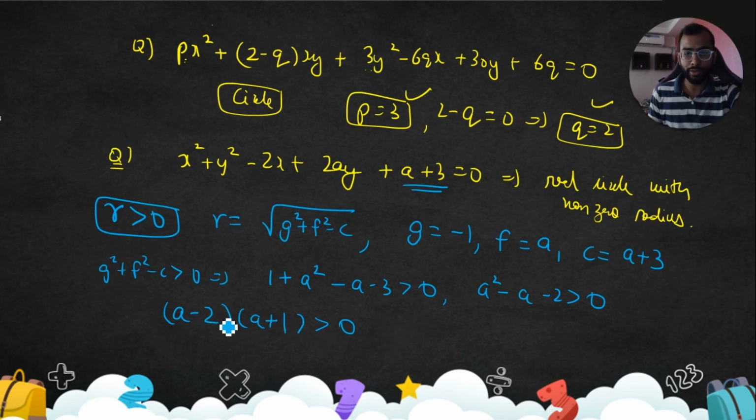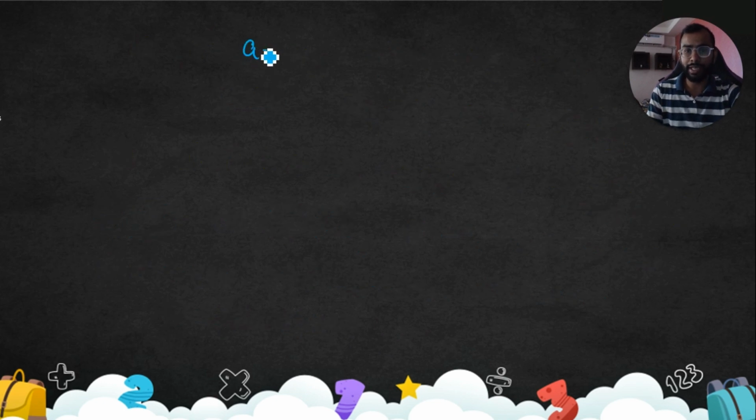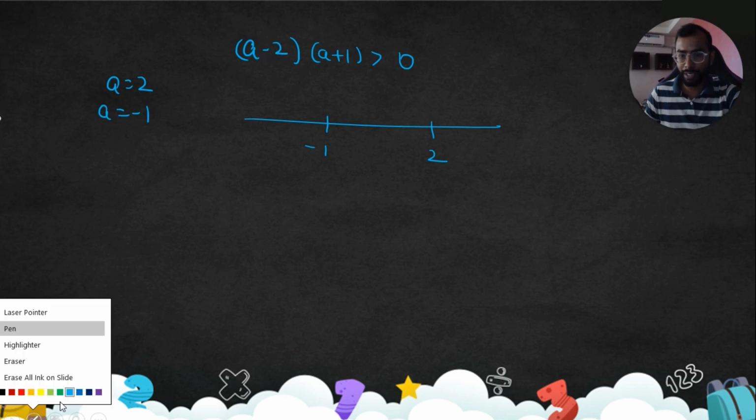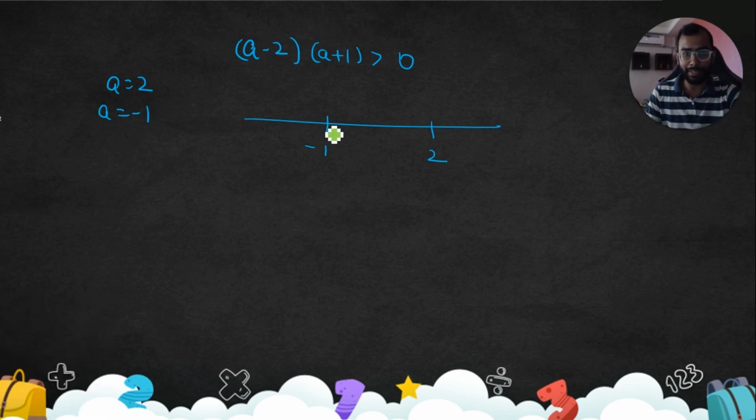Now how to solve this? I'll just quickly give you an idea about the wavy curve method. If you are aware, great. If you are not, understand right now. A is equal to 2, A is equal to minus 1. First find where both factors become 0. Plot them on the number line, minus 1 and 2. Now take any value less than minus 1.